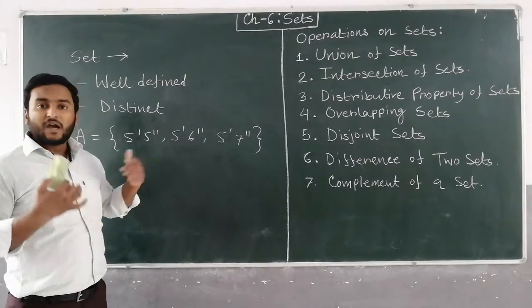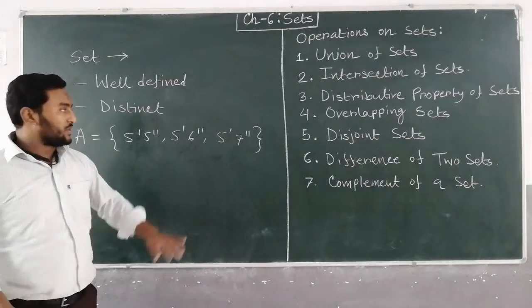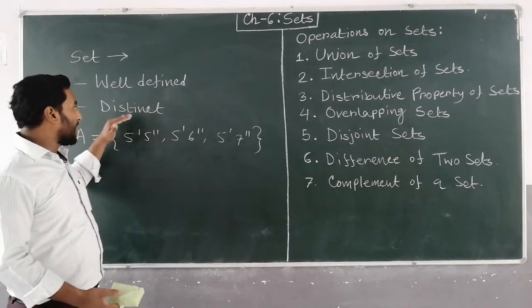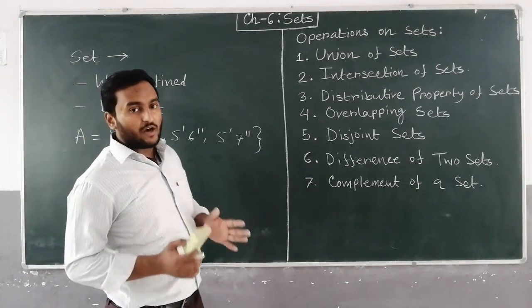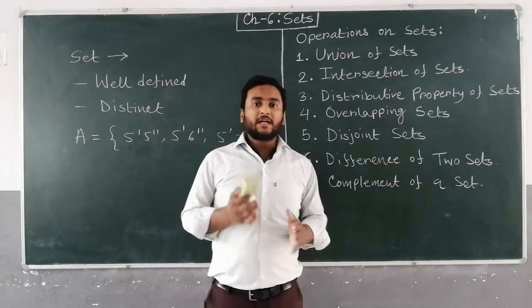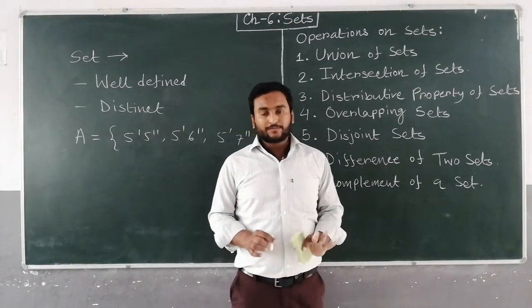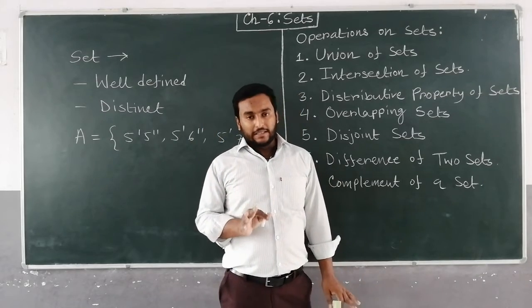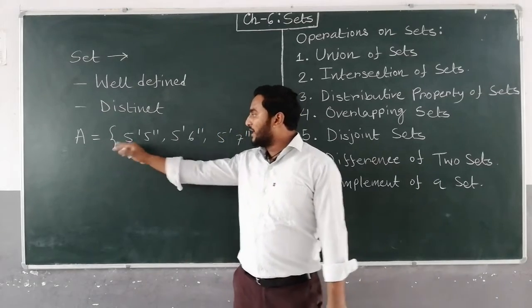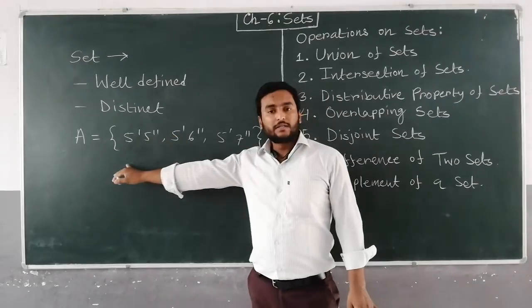This is the set of height of the students of class 8. So this is well defined as well as distinct. So this is known as the set. So set is the collection of well defined and distinct objects. And the elements should not be repeated, that you have to keep in mind, and we use curly bracket to represent the set.